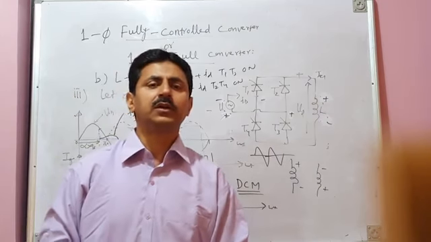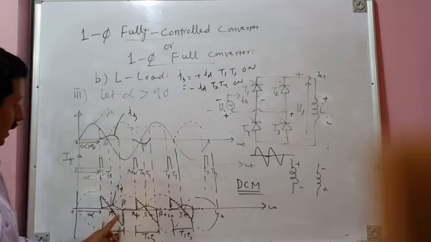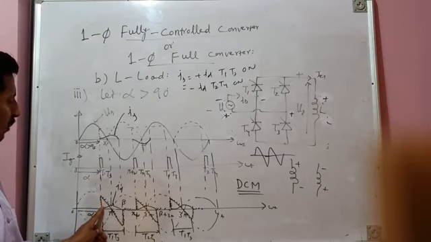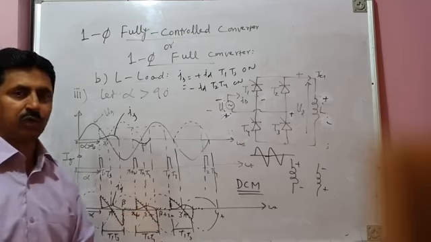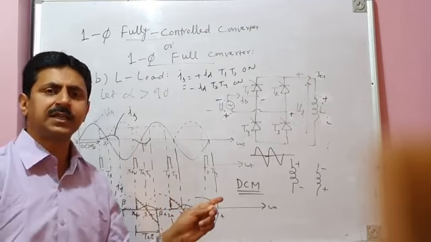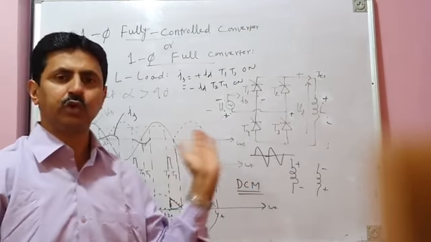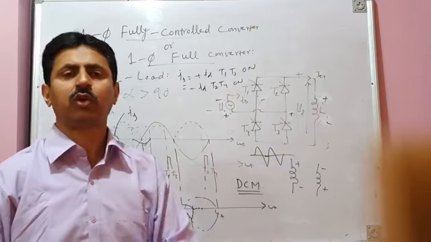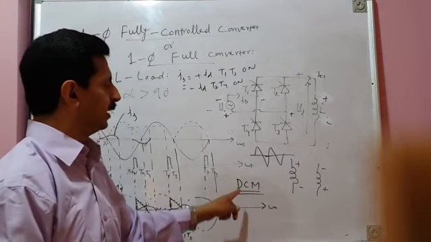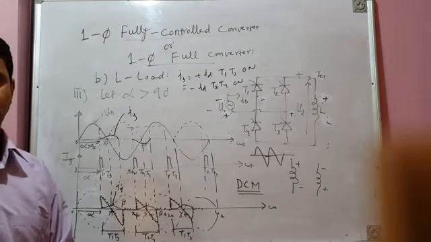So energy released has to be equal to energy stored, and if you apply that volt second balance here, it will always result in discontinuous conduction mode of operation. So alpha less than 90 degrees is abnormal operation, so that is ruled out. Alpha equal to 90 degrees will give continuous conduction mode, and alpha greater than 90 degrees will give discontinuous conduction mode of operation.